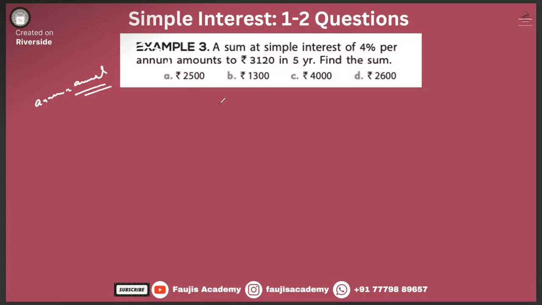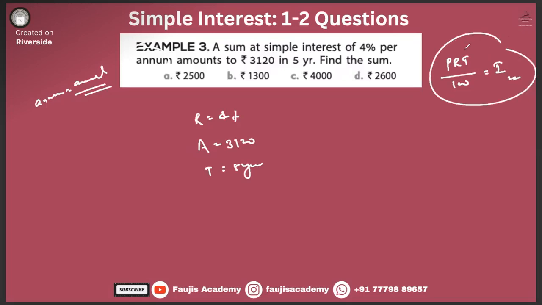A sum at simple interest of 4% per annum amounts to 3120. They have given the amount itself, and the time they have given is 5 years. Now how will you find it? What I have been telling you, PRT divided by 100 is equal to I, is the only formula that we are using.